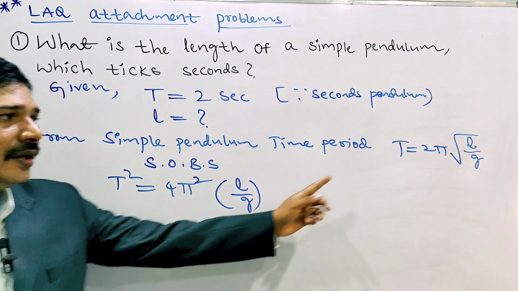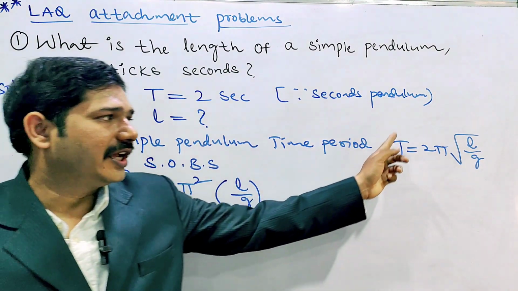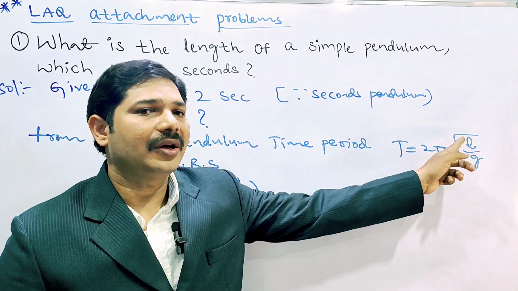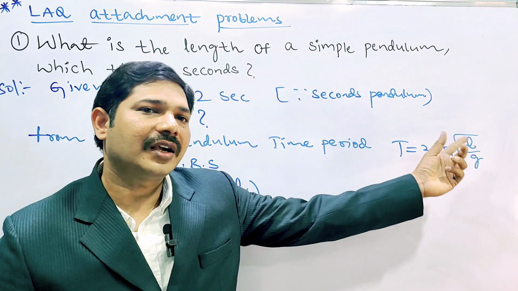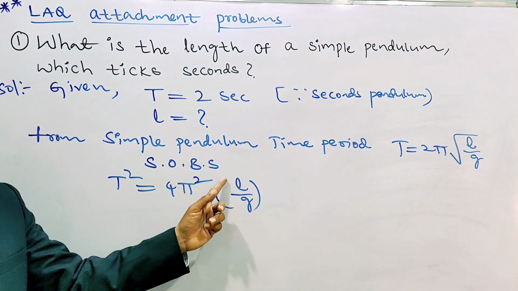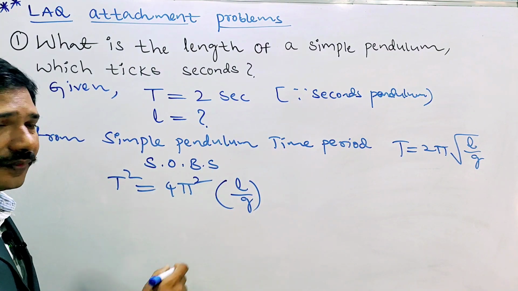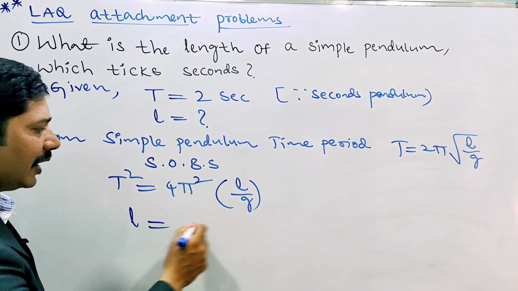Don't get confused here. Squaring on both the sides, here T square. Here 2 squared is 4, pi squared. And root L by G whole square is L by G. Now we need to calculate the L value, so L is taken as the subject.